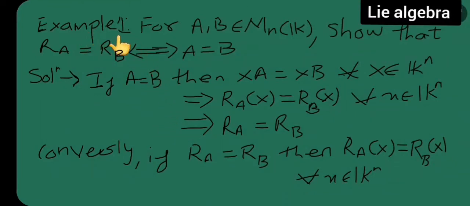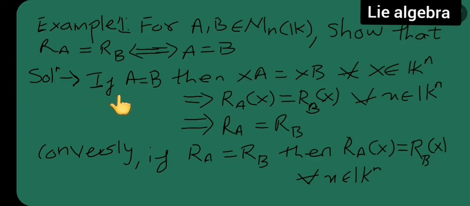Now this is my example 1. For A, B belonging to Mn(K), show that Ra is equal to Rb. Okay, the converse, this part, so it implies this, and this will imply this again. So this is A is equal to B. Now I have to prove this. So this is my solution.